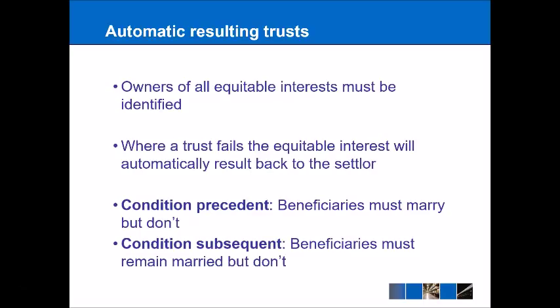Well, as well as the idea of certainty of objects that we've talked about in previous lectures, we also have things like condition precedent, which is a condition that has to be met before the trust comes into being. So, for example, the beneficiaries have to get married and then they don't do so, and therefore the trust fails. Or a condition subsequent, which means that the trust is in existence, but will fail if a certain condition is then subsequently met. So, for example, beneficiaries have to remain married, but if they get a divorce, then the trust might fail.